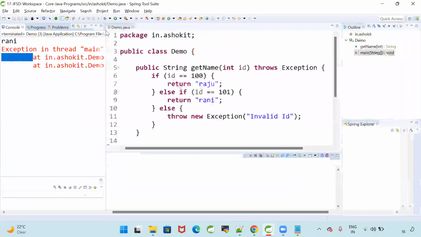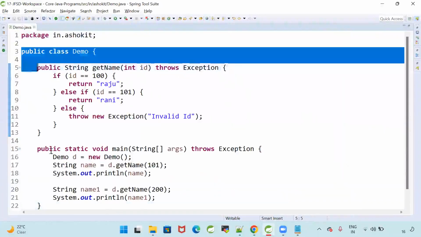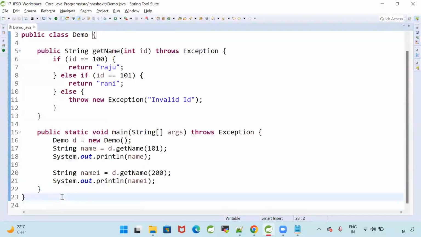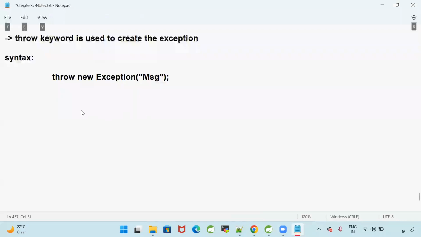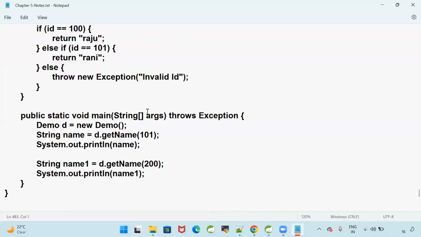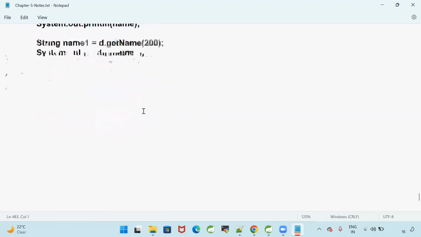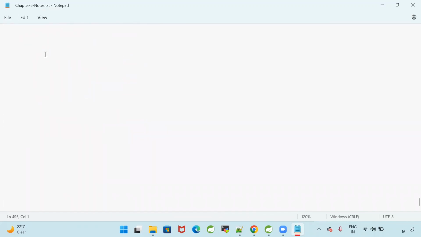So I'm using the throw keyword. What is the purpose of throw? The throw keyword is used to create the exception programmatically. Based on some scenario, we are going to create the exception. Are you able to follow this? With this, we understood all the five keywords, right? Try, catch, finally, throw, and throws.